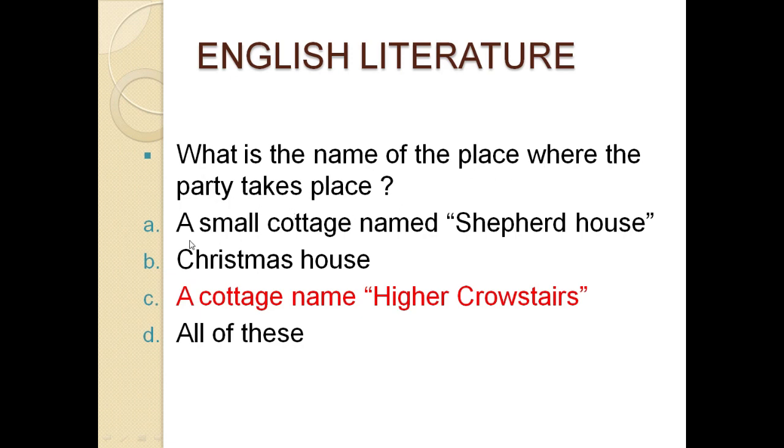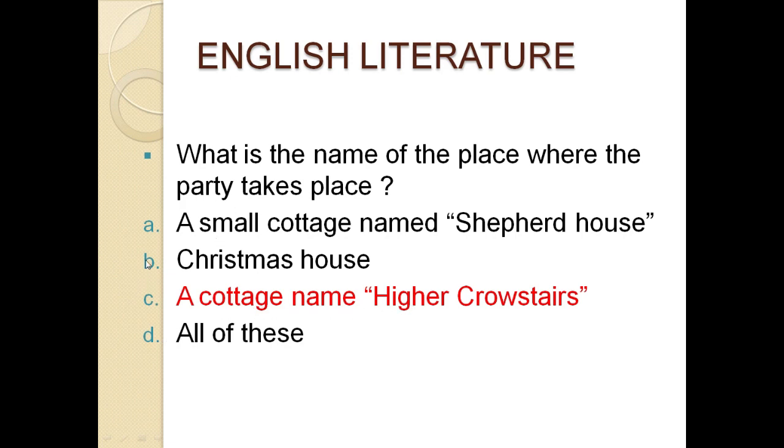And the next question is, what is the name of the place where the party takes place? Number A, a small cottage named Shepherd's House. Number B, a cottage named High Cross Stairs. Number C, Christmas House. And number D, all of these. And the correct option for this question is a cottage named Higher Crowstairs, the option B.